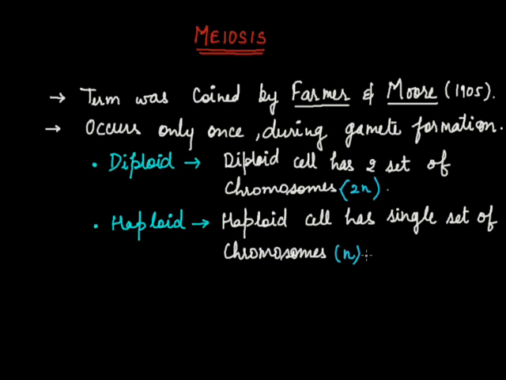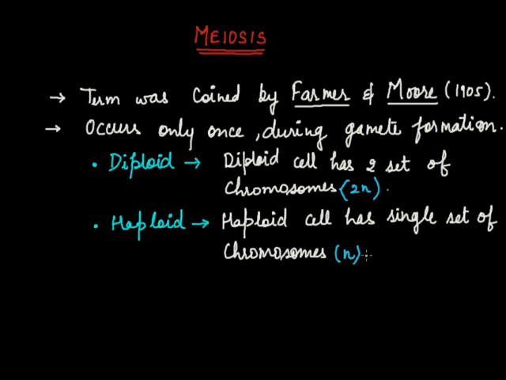Remember one thing, that each organism has a specific number of chromosomes. For example, human beings have 23 types of chromosomes. A diploid human cell, which is present in the normal body cells, has these 23 types of chromosomes in two sets, so each type will be present in two copies.